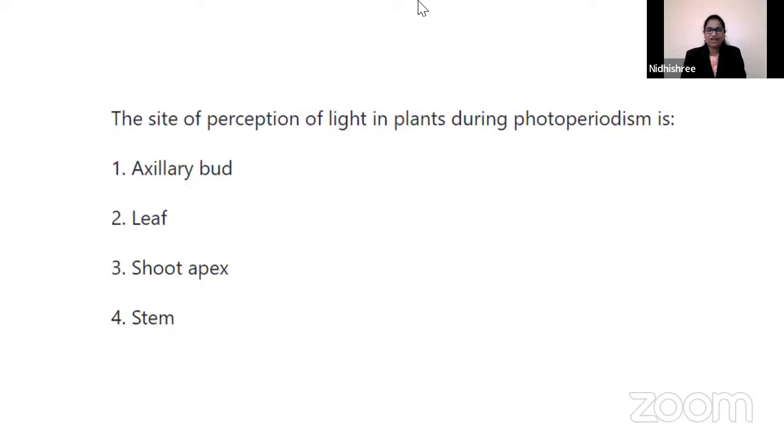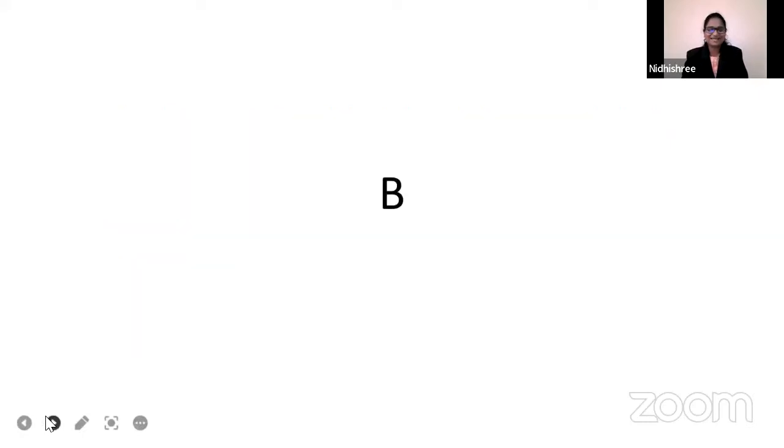Okay, let us see who answered this first. The site of perception of light in plants during photoperiodism. This is regarding the movement of the plants, guys. Axillary bud, leaf, shoot apex, stem. Kanchana Raj option B, Pallavi option B, Parvati option B. What about YouTube students? Be fast, guys. Praveen option B, Veeresh option B, Dyuti option B, Pratibha Maski option B, Lohit option B, Aishwarya, Soundarya option B. Very good. So the right answer here is option B, that is leaf.